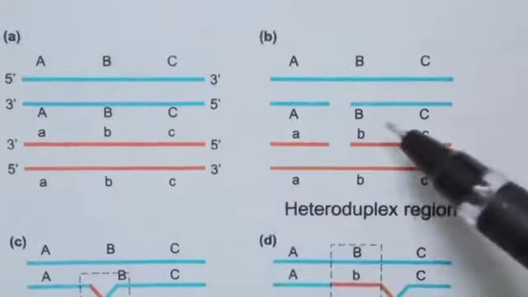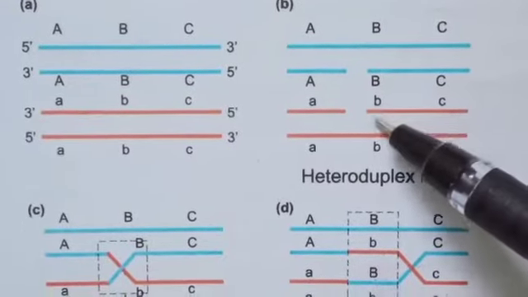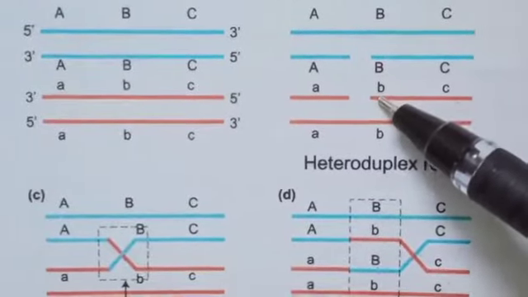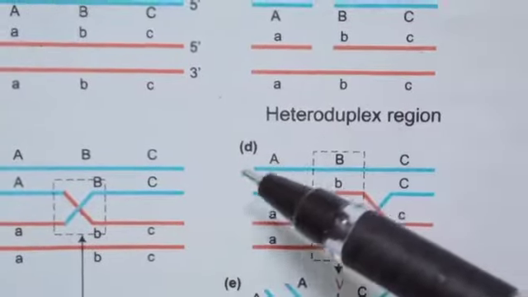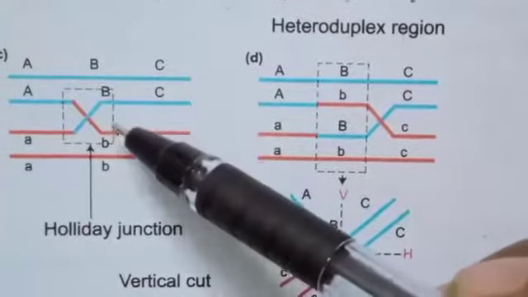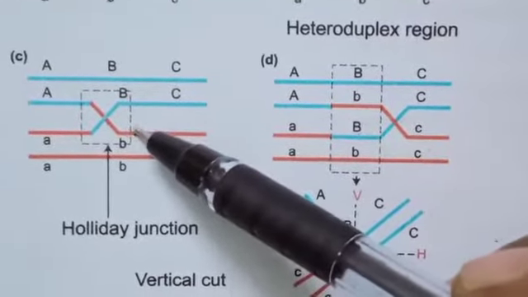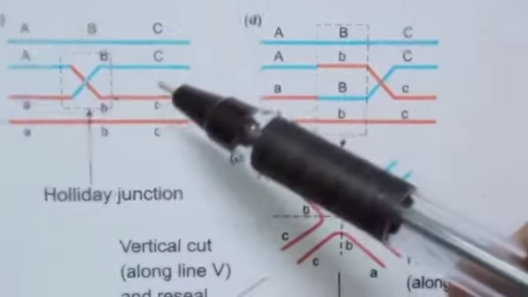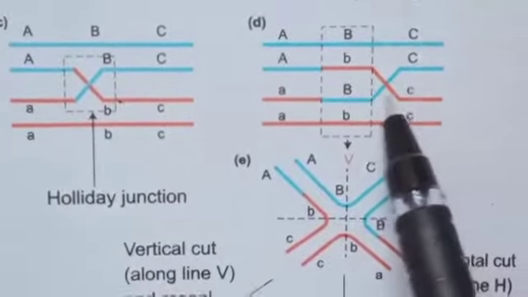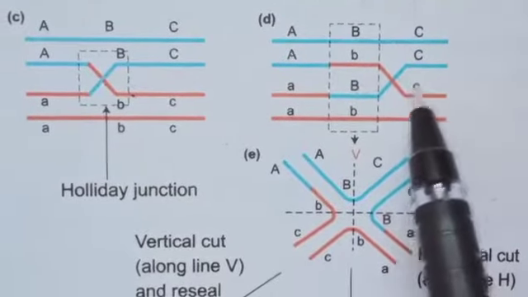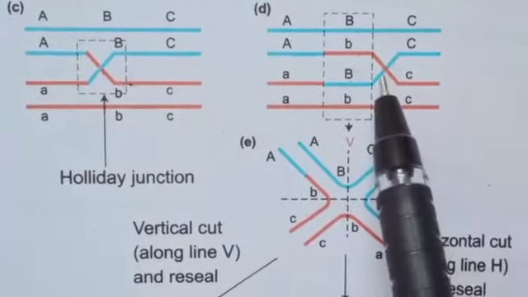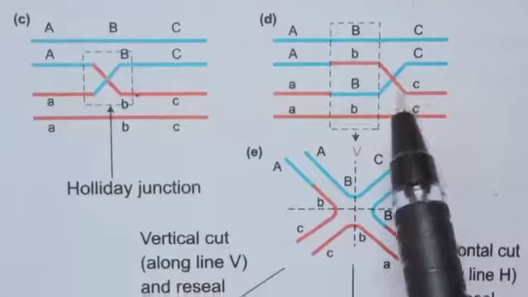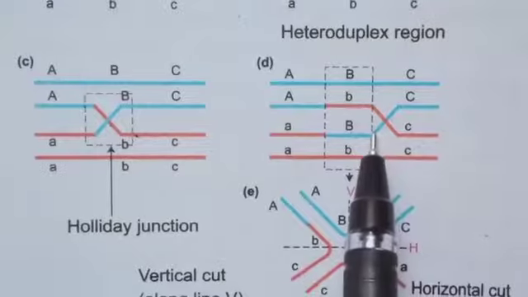One strand of both DNAs is cut in one place by the enzyme endonuclease, you know, restriction endonuclease. The cut strands cross and join the homologous strands, forming the Holliday structure. This is called a Holliday junction. The Holliday junction migrates away from the original site. This process is called branch migration. As a result, a heteroduplex region is formed. This is the Holliday junction, and this is the heteroduplex region.